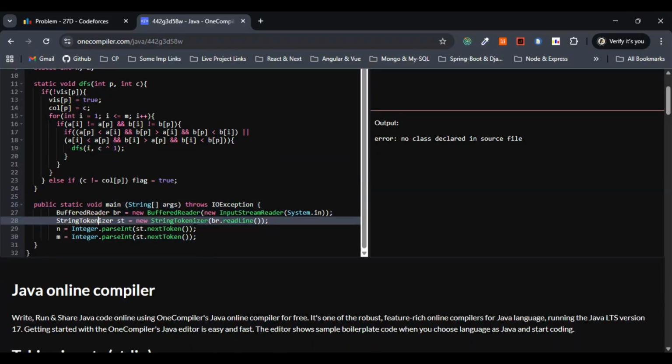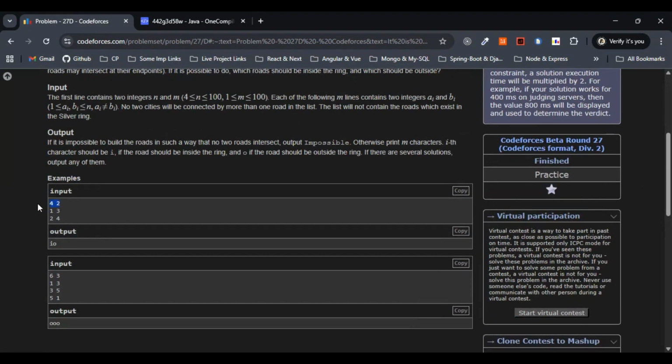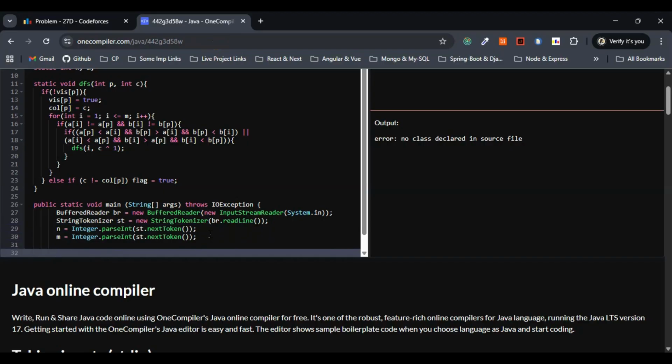We have to read the first line. So we're making use of the string tokenizer here. N and M are nothing but integers, right? Both N and M. First line basically. Yeah, so this is fine, I believe. Next, what we will be doing actually, let's go with the iteration part. We have to read each of the M chords, right? So this involves one based indexing, not the zero based indexing for the chords.